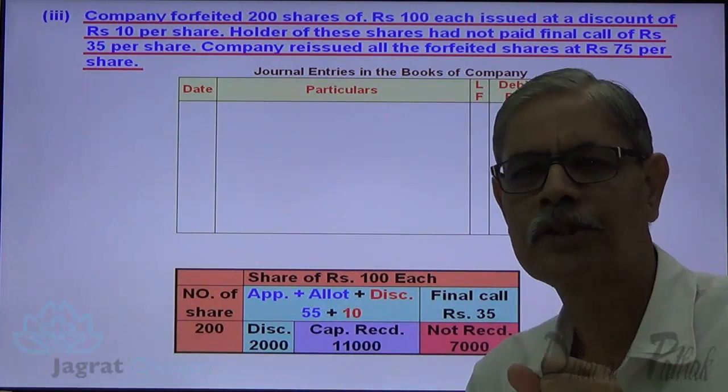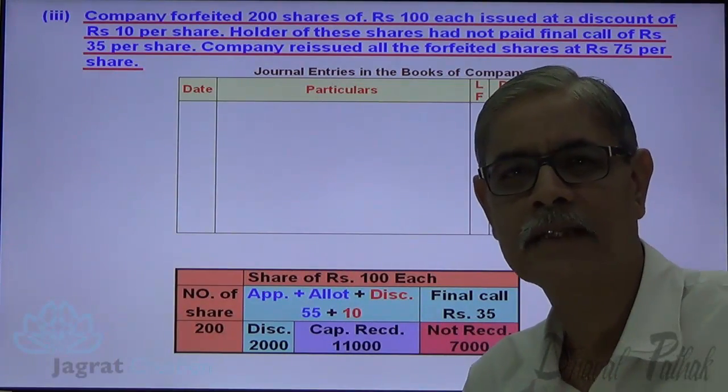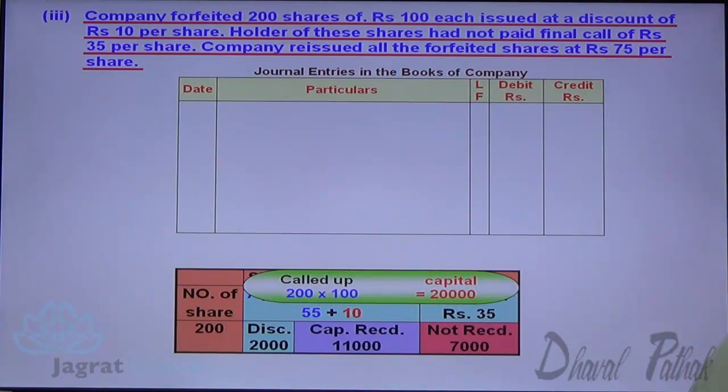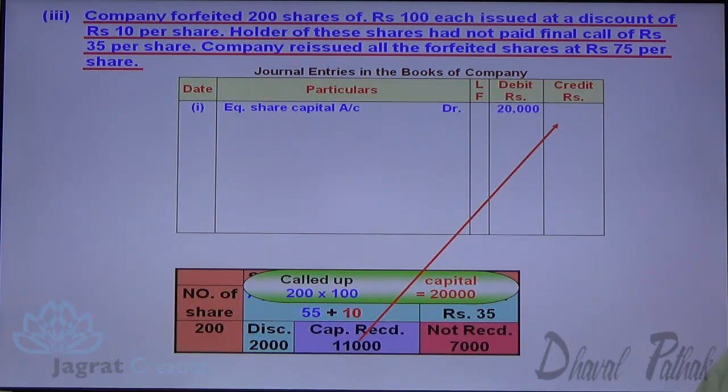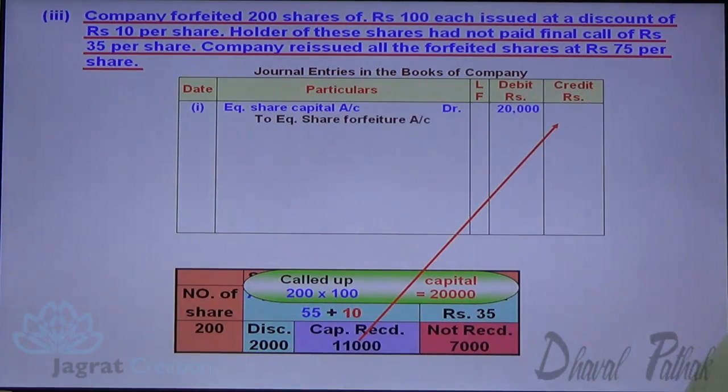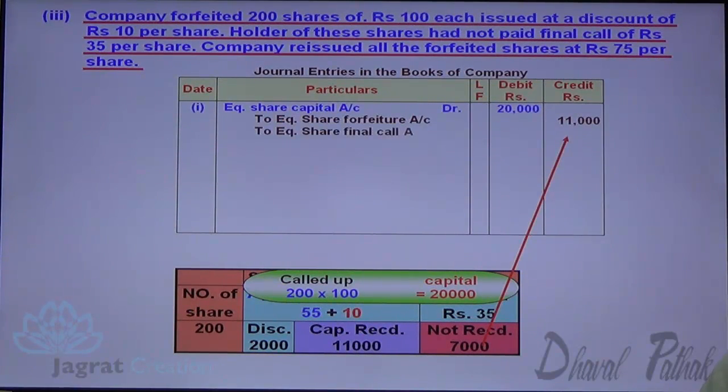Now on forfeiture, called up capital is cancelled. What's the called up capital? Including discount, 100 per share. So 200 into 100, 20,000, share capital account debit. Capital already received is the forfeiture income. So equity share forfeiture account credit 11,000. Share final call account, amount due but not received.